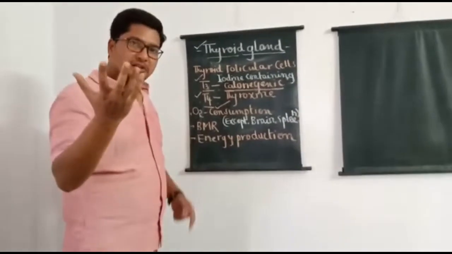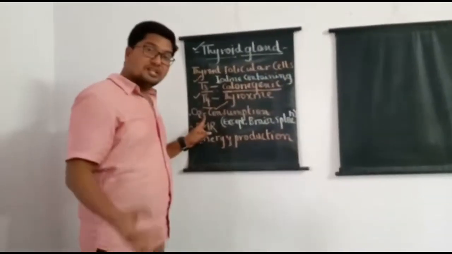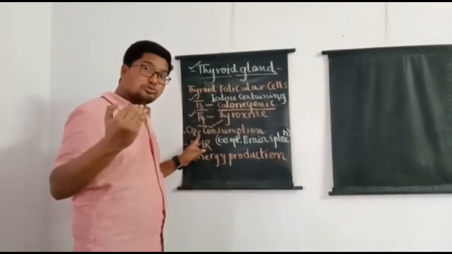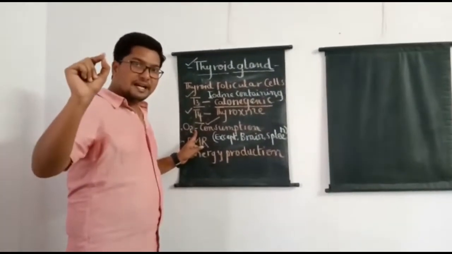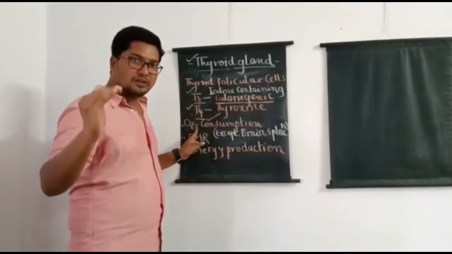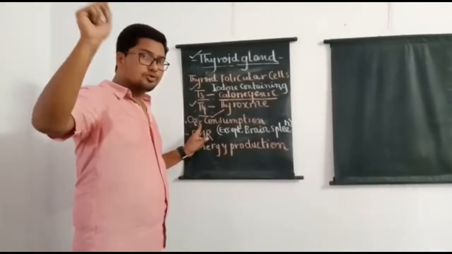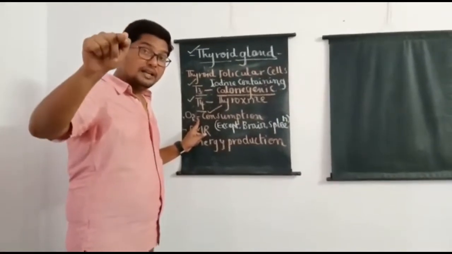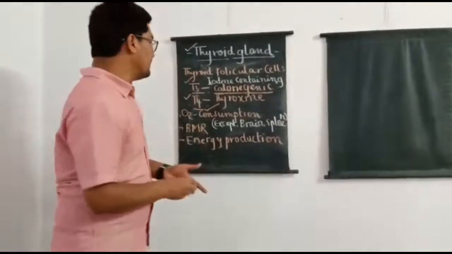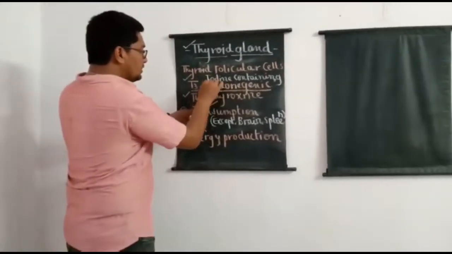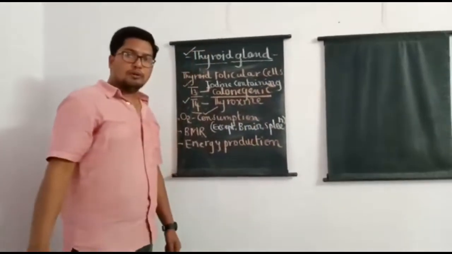If the rate of cellular respiration has to be normal, oxygen consumption and oxygen availability also should be normal. So if a cell is unable to consume enough oxygen, it cannot produce required amounts of energy. So thyroxine directly influences the amount of energy produced by a cell. Because of that reason, thyroxine is popularly called calorigenic hormone.